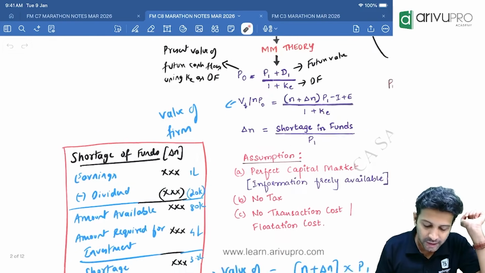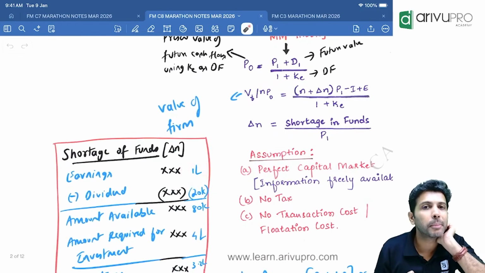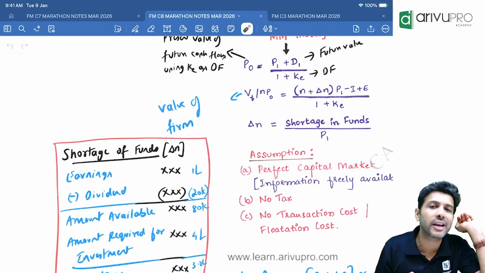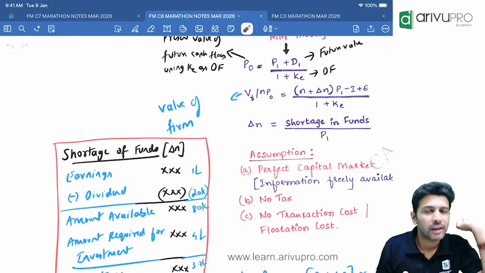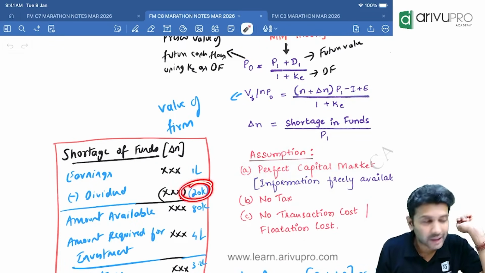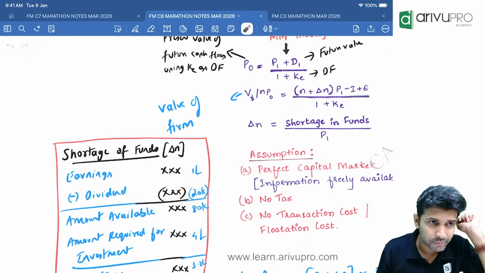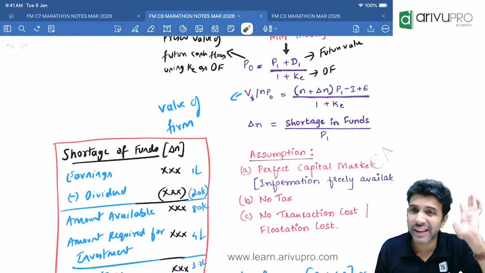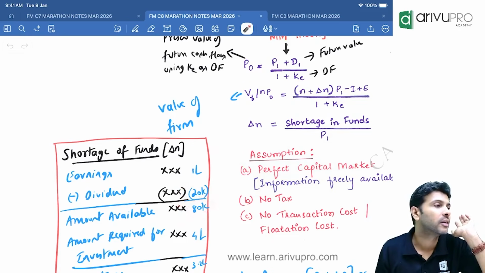Let us say the company has earnings of 1 lakh. In this 1 lakh, the company is planning to give 20,000 as dividend. 20,000 will be utilized for equity dividend. How much money remains? 80,000.